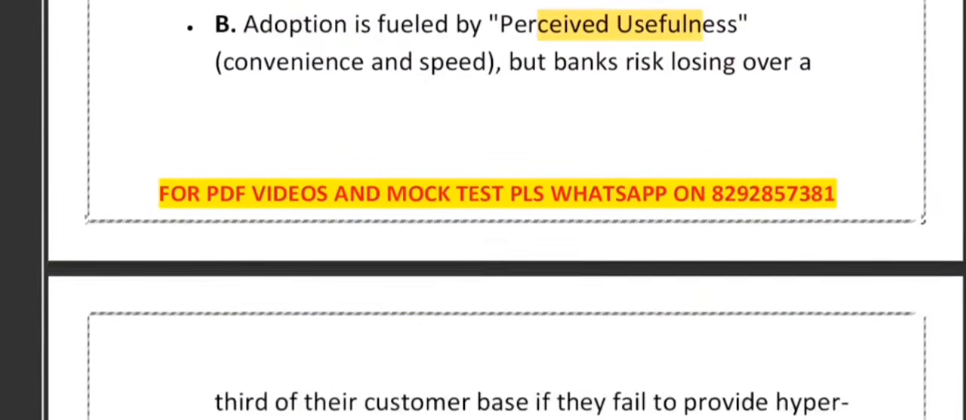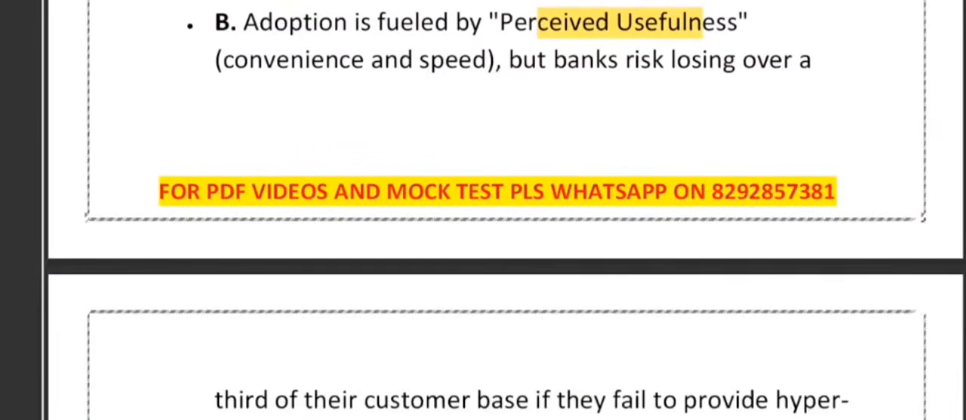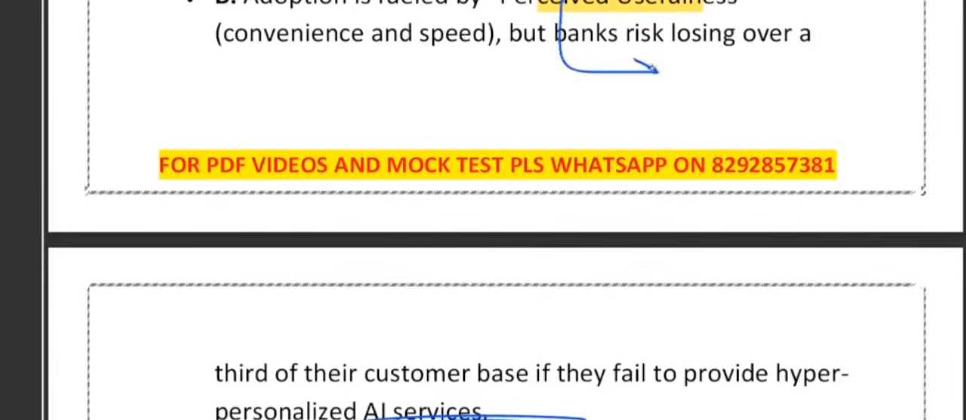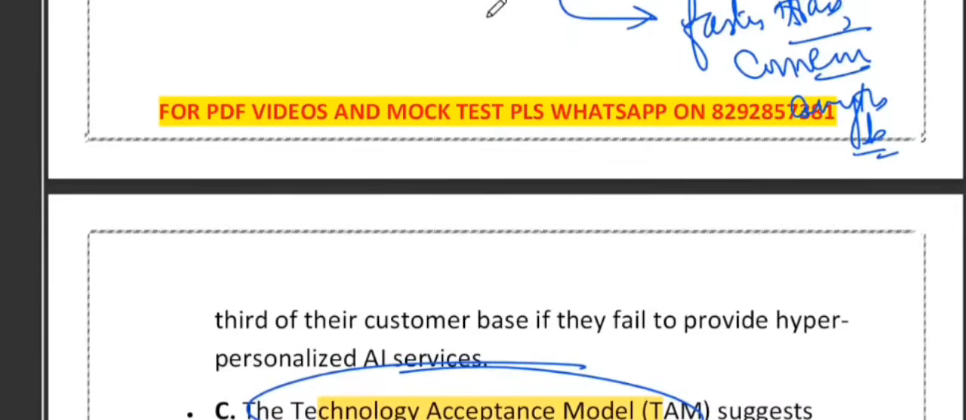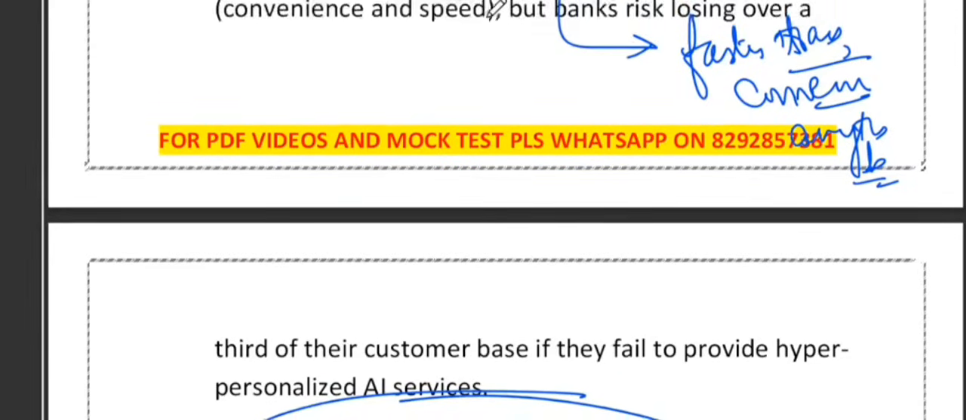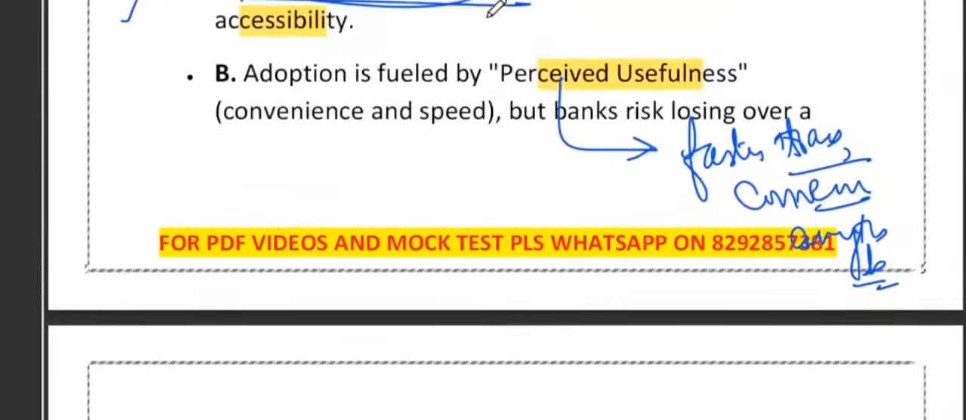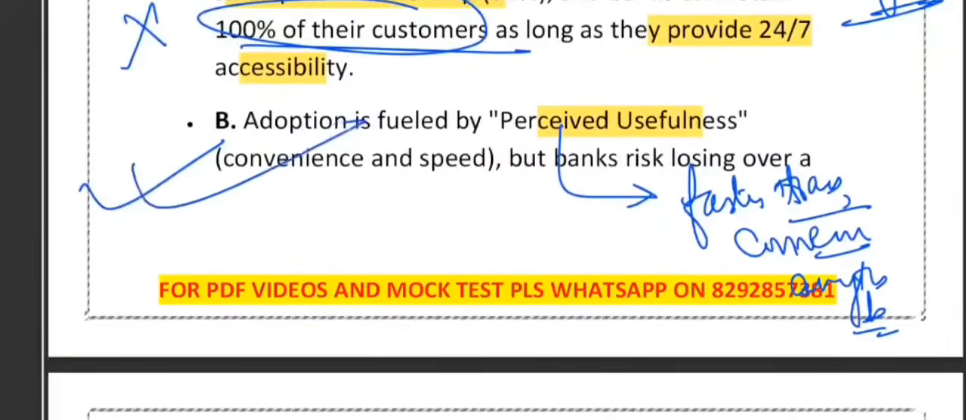What about option B? It says that adoption is fueled by perceived usefulness. What do you think? Actually, this fits perfectly because they have mentioned perceived usefulness. When I say perceived usefulness under TAM, it means our transaction is faster. It means convenience. It means anytime banking. This case clearly mentions that 36% of customers are willing to switch banks if AI-based hyper-personalized services are missing. So this directly links why customers adopt digital banking and what happens if the bank fails. This makes B the best option and the most complete answer.